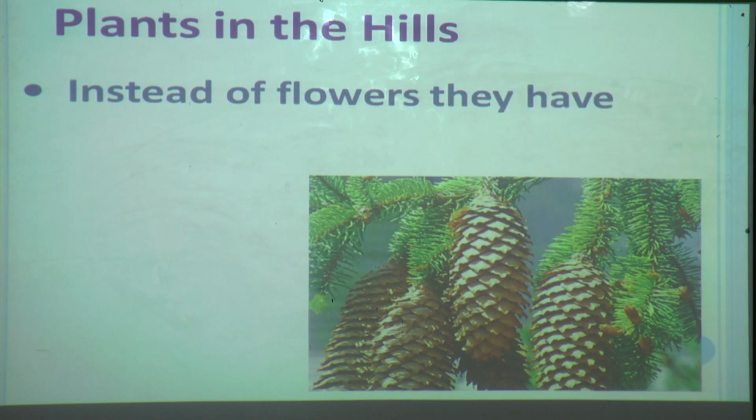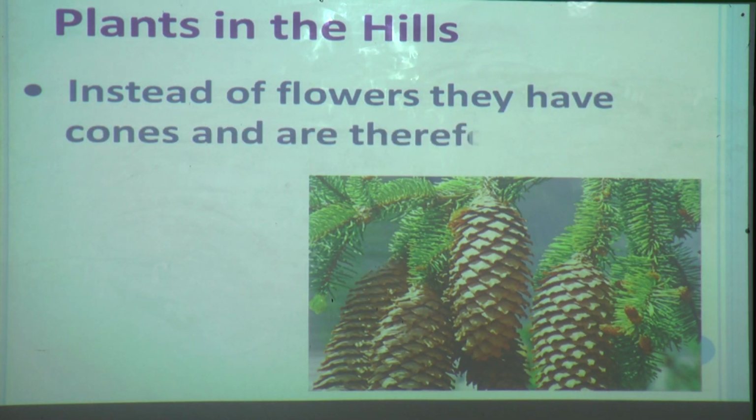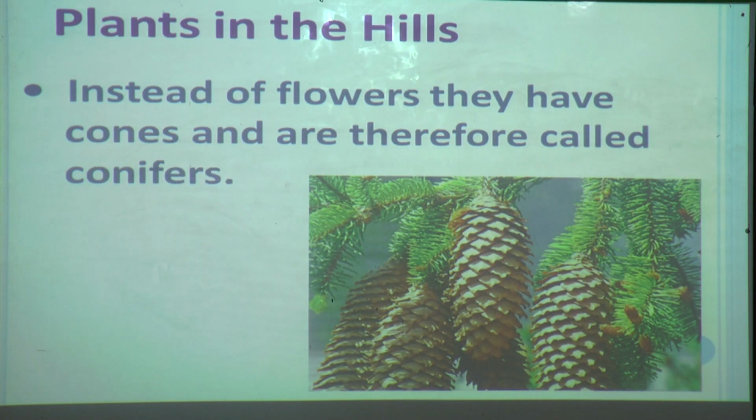And instead of flowers, they have cones and therefore they are called conifers. Now see, the plants you see around you have flowers, but the plants which grow in the hills have cones.